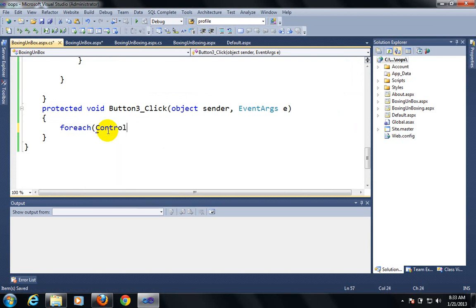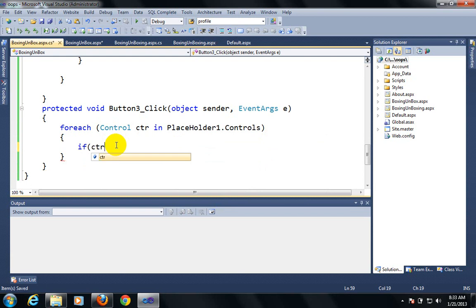I'm taking the control class ctr in placeholder1.Controls, right? So it will iterate through each and every control.